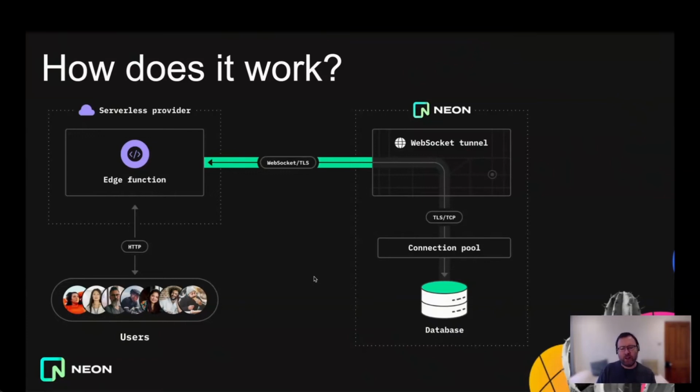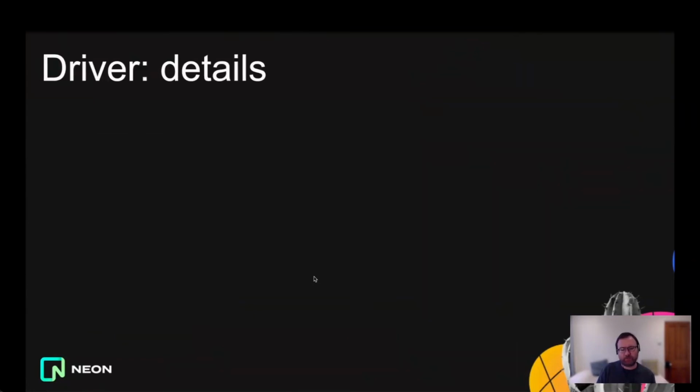And there's a key advantage of this solution over some other ways of fixing this problem, such as HTTP fetch-based drivers, which is that you get a real ordinary Postgres connection via an ordinary familiar Postgres driver. And that should mean that sessions and transactions will work as expected, and any existing code that expects an ordinary Postgres connection should require little or no change to work with our serverless driver.